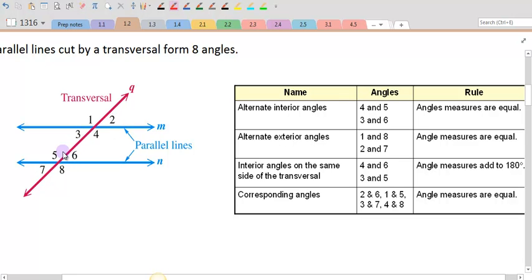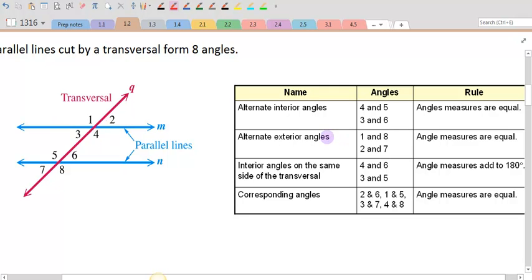Another thing that you want to remember about transversals and parallel lines is that angle 2 and angle 4 would be supplemental. So the measure of angle 4 plus the measure of angle 2 is going to give me 180. As long as I remember the relationship between vertical angles, supplemental angles, and alternate interior angles, I can figure out all of the information about angle measurements within here.